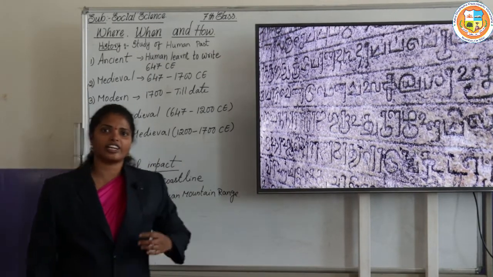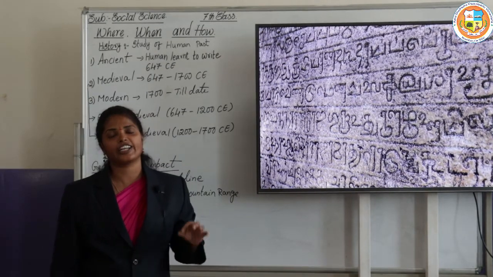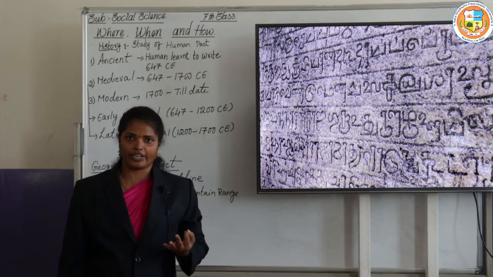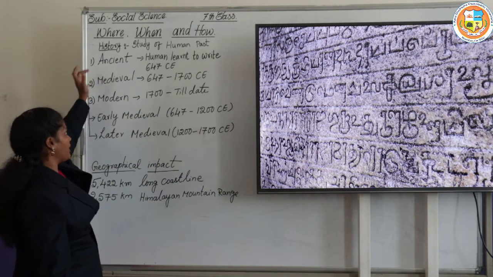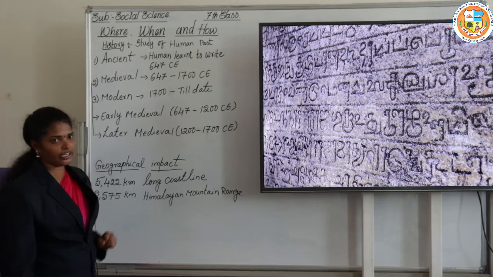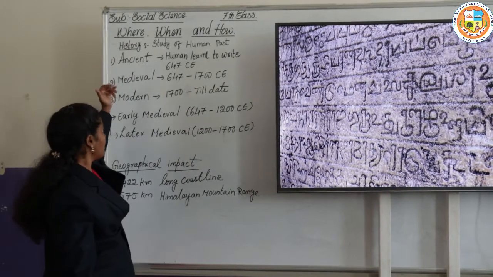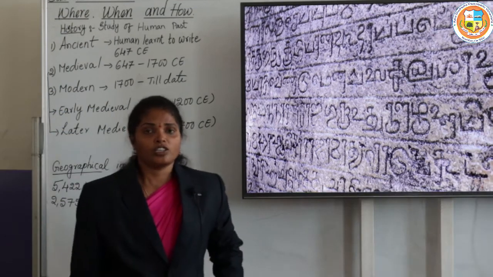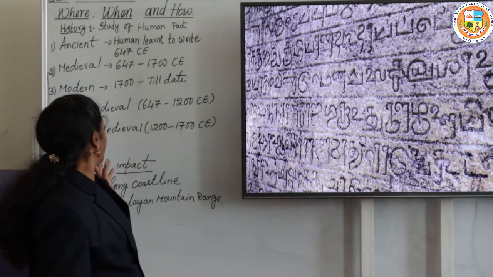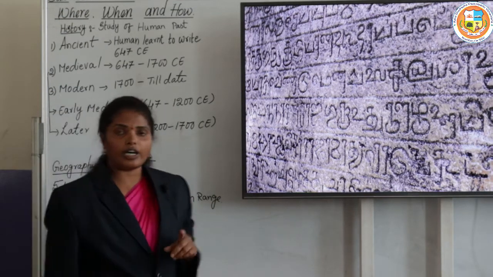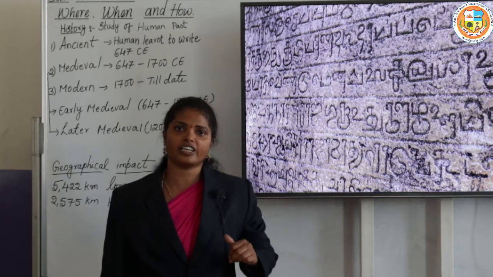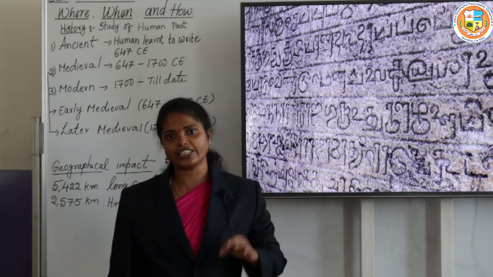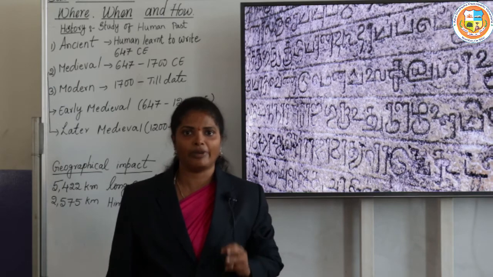To make the study of the human past easier, it has been divided into three periods, that is the ancient period, medieval period and the modern period. About the ancient period you have learned in the 6th class. Now in this class you are going to learn about the medieval period.